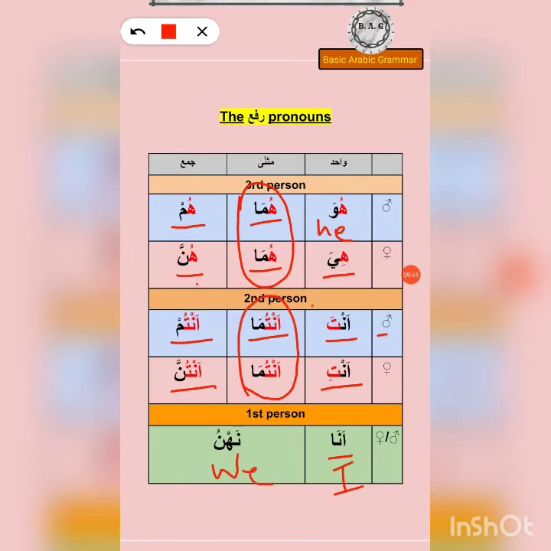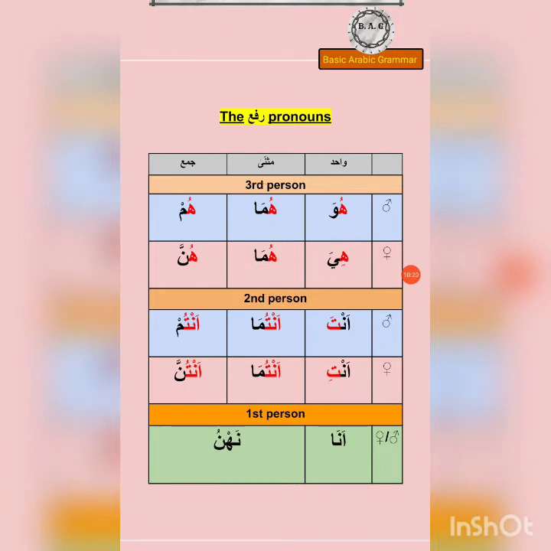Not us and not our, because us and our are for the nasab or jar types of pronouns. And we is for the rafa pronouns. So that's the reason I told you to make simple sentences. So we helped. We is for the doer, therefore it's nahnu. And us and our is not for the doer. So huwa huma hum, hiya huma hunna, anta antuma antum, anti antuma antunna, ana nahnu.